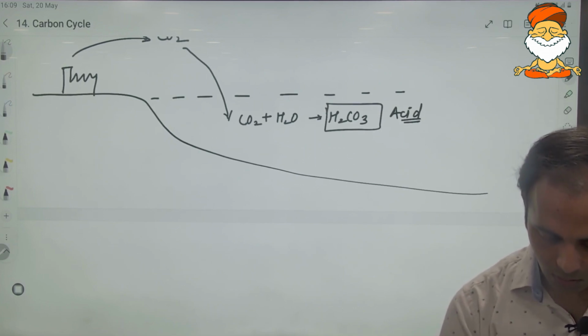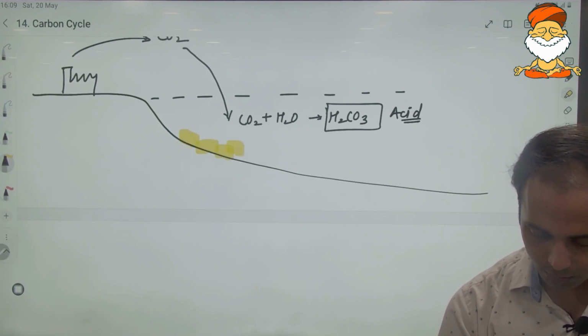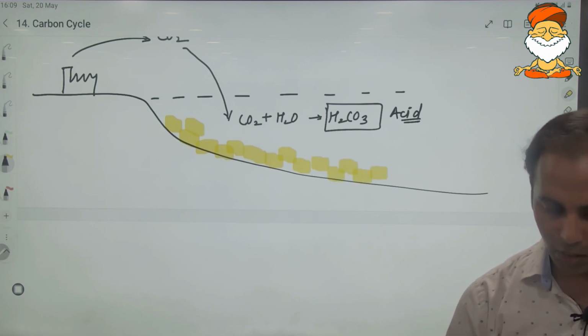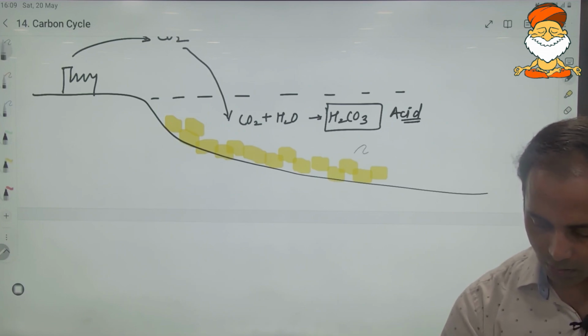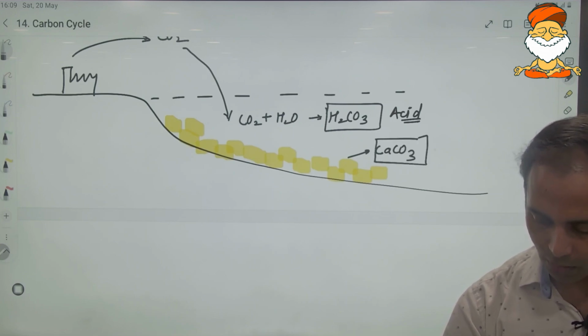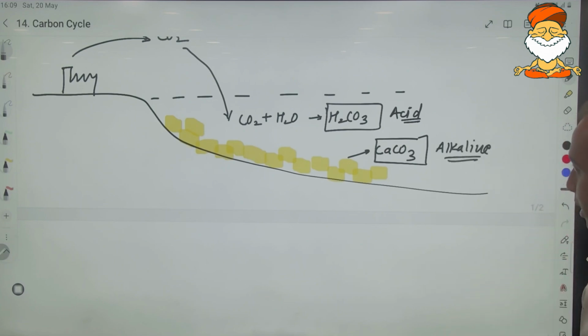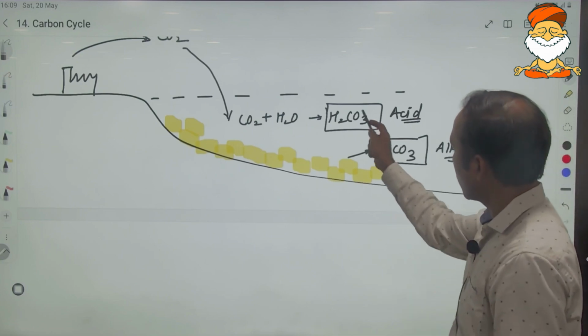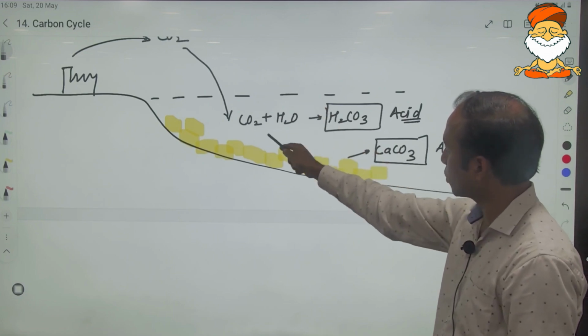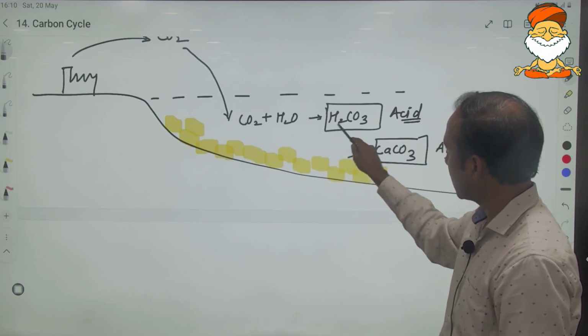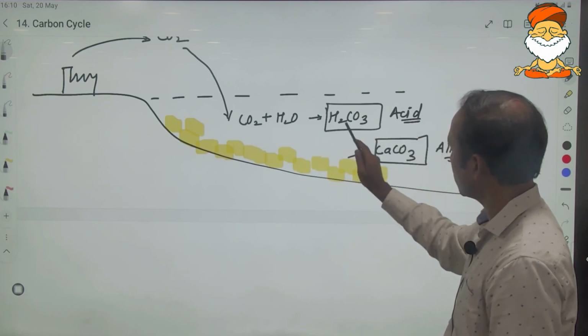And in the water bodies, there are corals, marine organisms which are made up of calcium carbonates. And what are calcium carbonates? They are alkaline material. So what will happen is when there is an increased concentration of carbon dioxide in the atmosphere, there is an increased concentration of carbon dioxide in the ocean, and it will lead to increased acidification in the ocean.